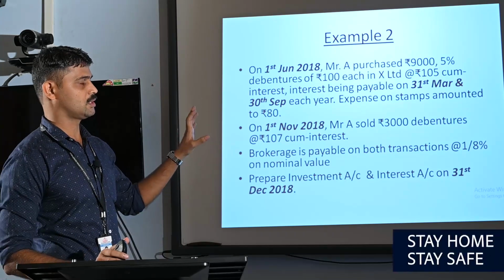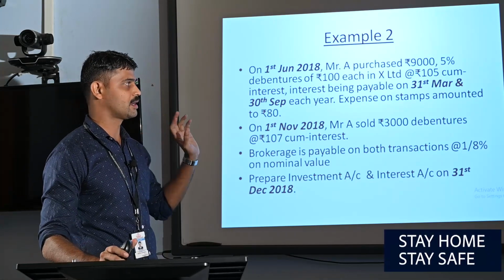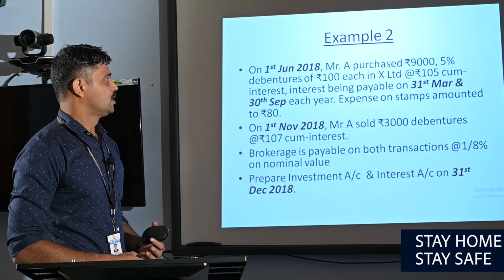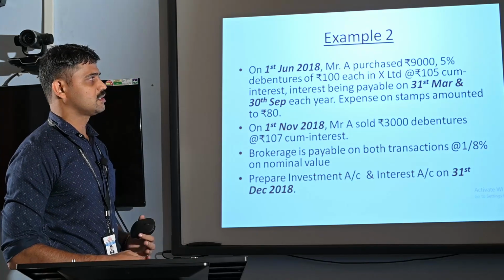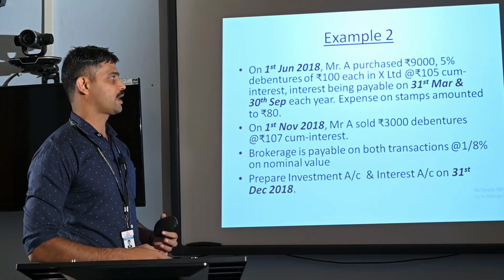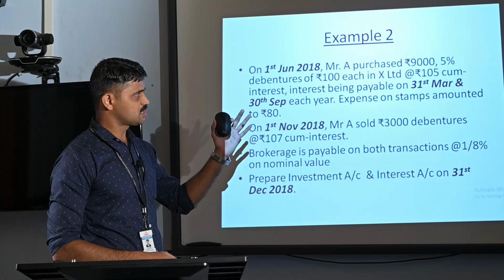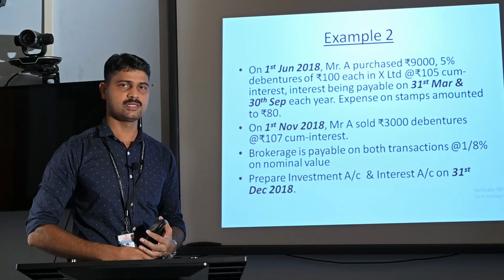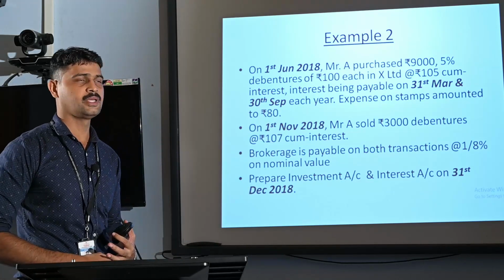These two dates are important regarding the interest payment by the issuing company. While purchasing these debentures of rupees 9,000, Mr. A is incurring an expense on stamps of rupees 80. Rupees 80 to be paid by Mr.